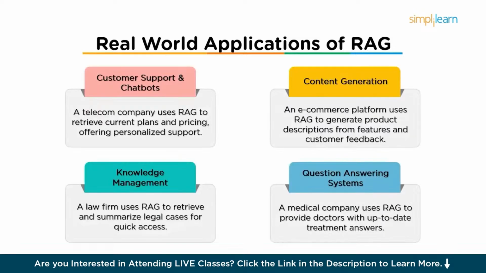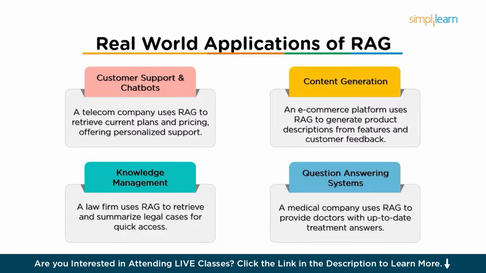In customer support and chatbots, RAG improves chatbots by retrieving relevant information from knowledge bases and generating detailed, contextually accurate responses. For example, a telecom company uses RAG to retrieve up-to-date plans and pricing, providing personalized customer support. Then it's used in content generation. RAG helps create SEO-optimized content by retrieving data from internal sources, customer reviews, and trends. For example, an e-commerce platform generates unique product descriptions based on product features and customer feedback.